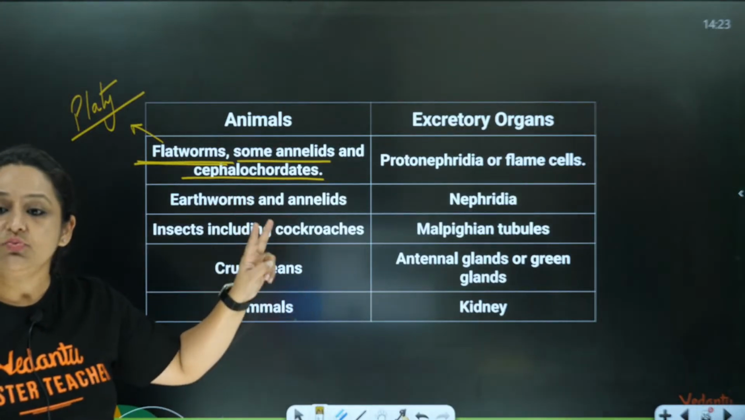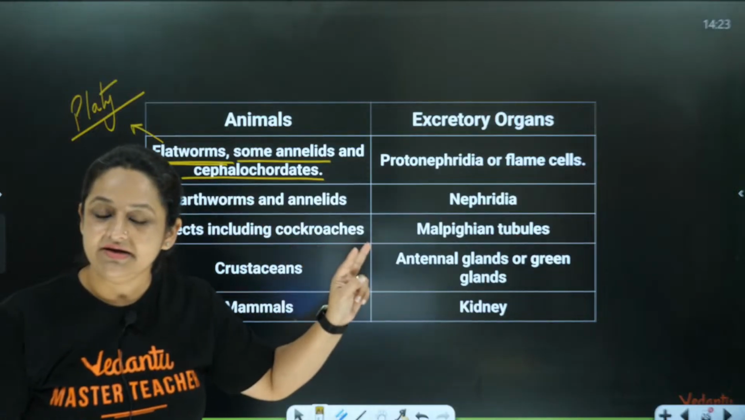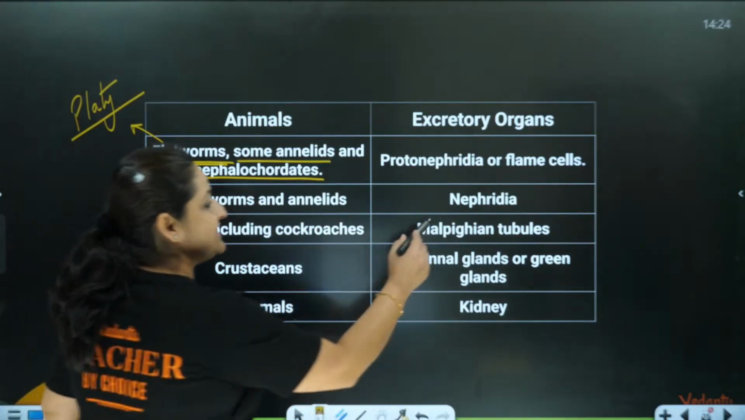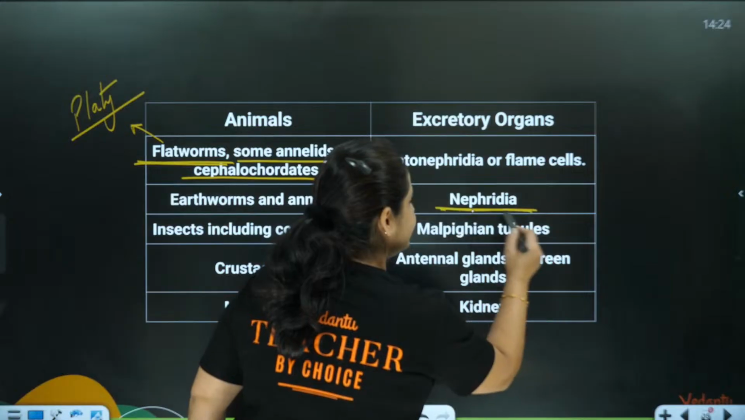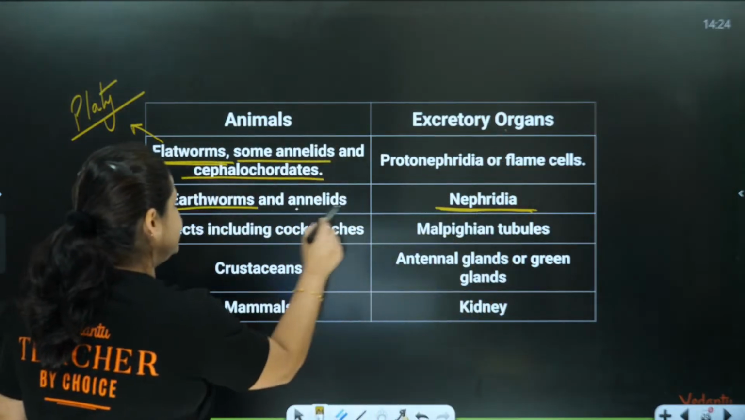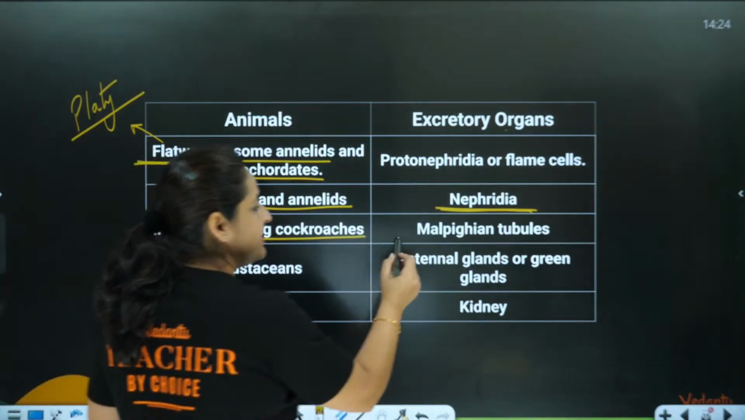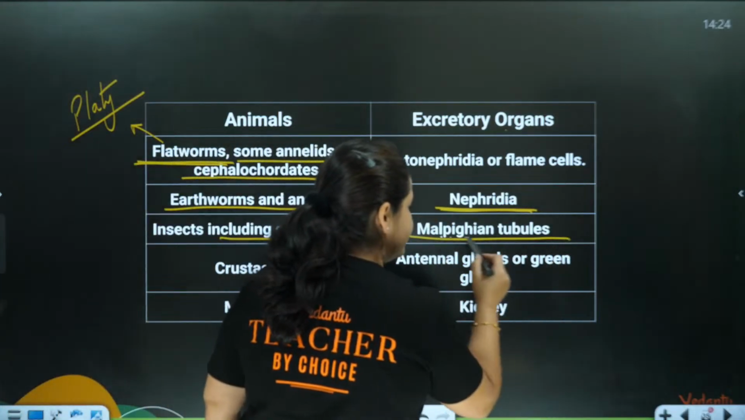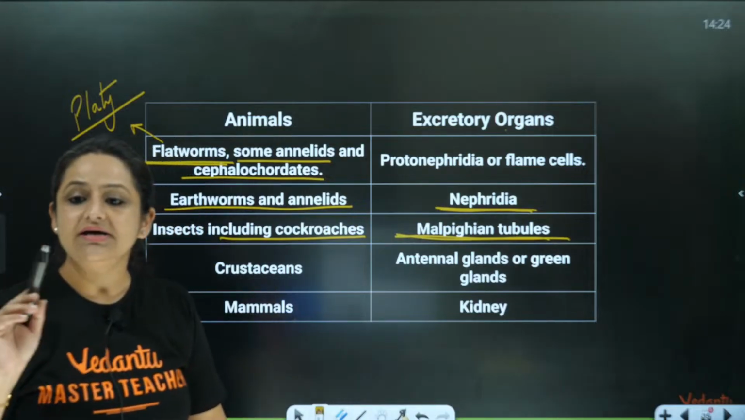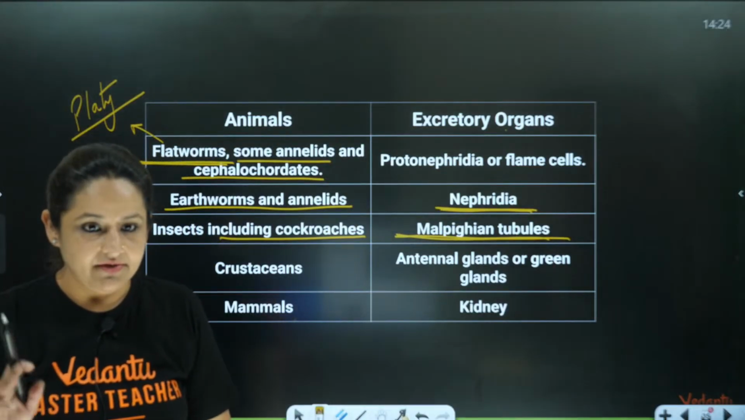Second example, earthworm, right? And some annelids, they have structures called nephridia. Nephridia are their excretory structures. Remember this. Then in cockroaches, there are tubules associated with their digestive system. They are called malpighian tubules, right?